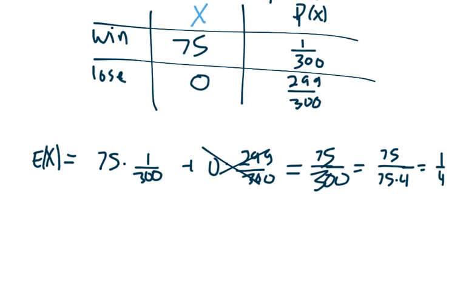to 1/4. That is, if she goes to 1 billion of these, she can expect to win about 1/4 each time. On average. Again, she's not actually going to get 1/4 each time she goes to this ball and gets a ticket. On average, she will get 1/4. Sometimes she gets nothing, sometimes she gets exactly $75, but in the long run, the average earnings will be 1/4.